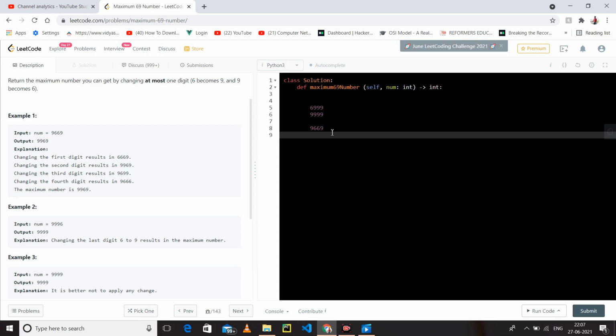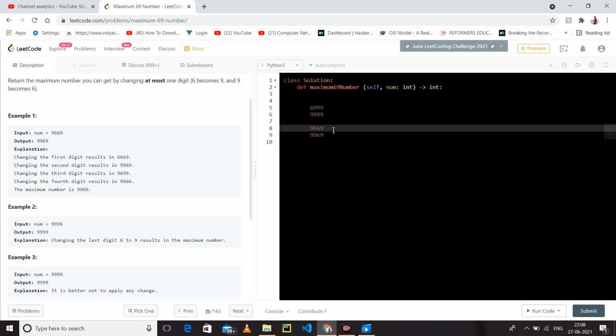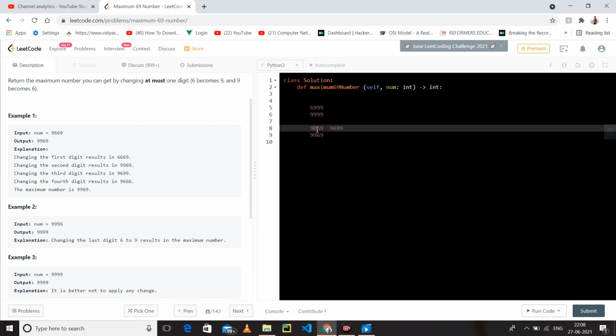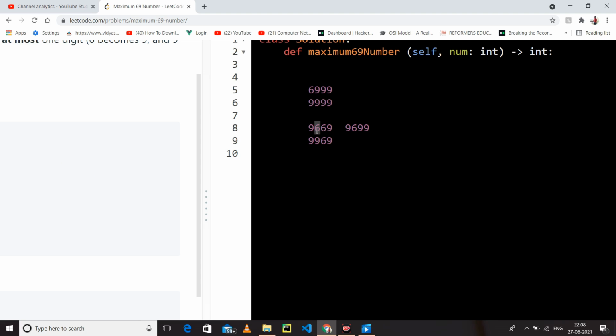We have to make a number that is greater, so the maximum number you can only get is when you change the first 6. If you try to change the last 6 into 9, like 9699, then this one is greater. This is greater because as soon as we make a 6 into a 9 at the starting position, if we are able to find a value which is 6 in the starting, and we change it into 9, then our number becomes greater.